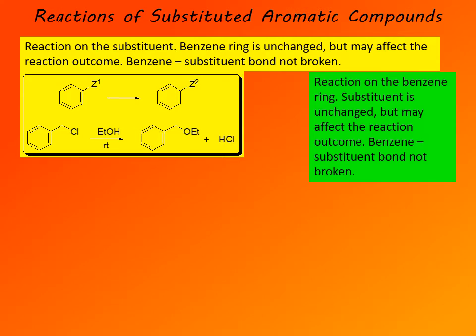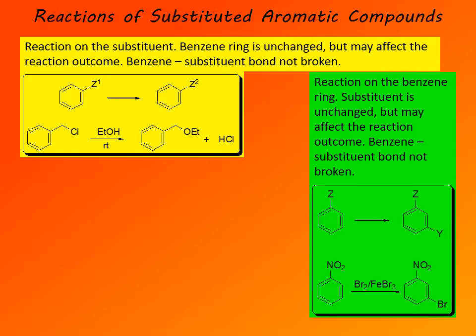In the second case, and those are the most common, the most numerous reactions of substituted benzenes, the reaction is on the benzene ring itself. The substituent is unchanged, but the substituent now may affect the reaction outcome, and the benzene-substituent bond is not broken. So those are common examples where the reaction occurs somewhere else in the ring and one of the hydrogens, one of the protons on the ring, is replaced by another substituent.